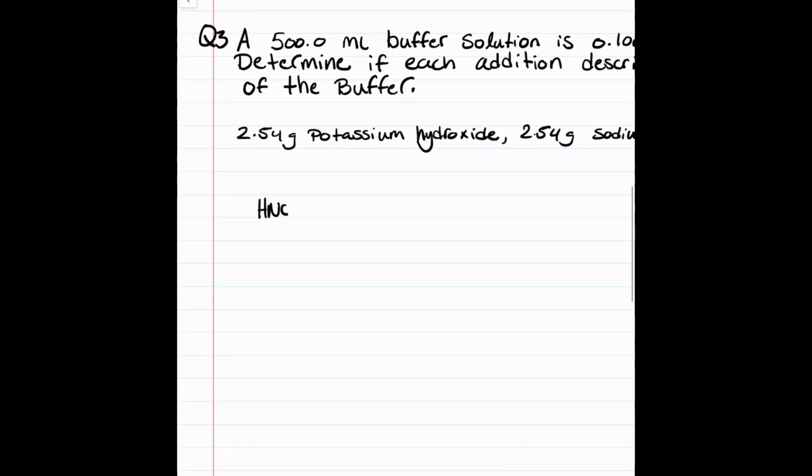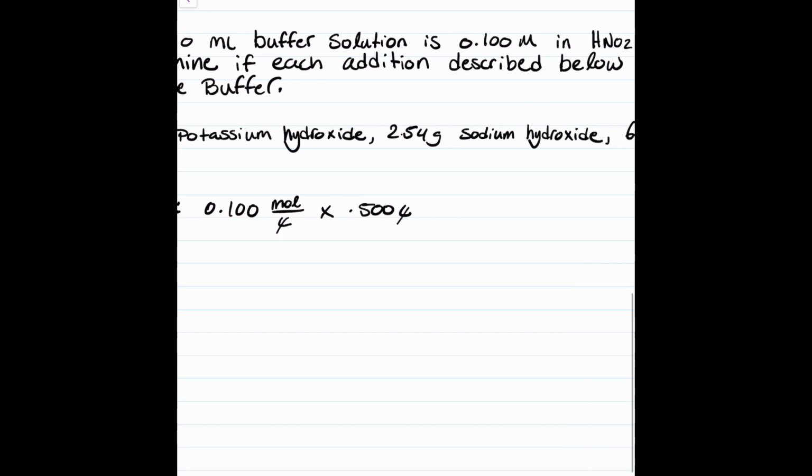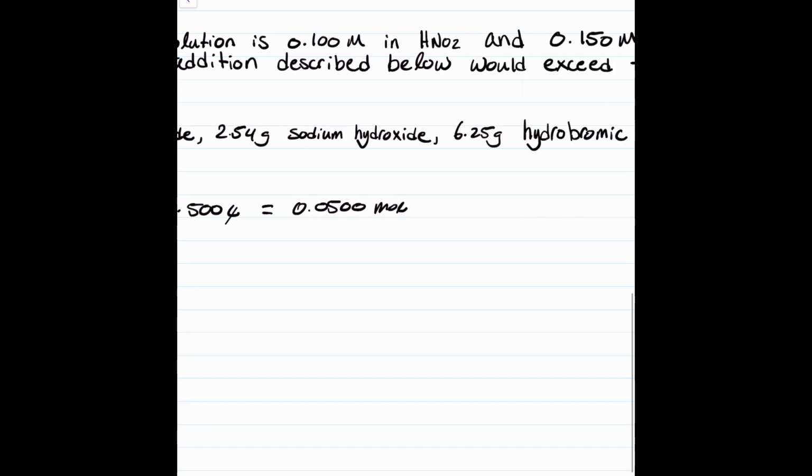We have HNO2, and we are given that we have 0.100 moles over liters. And we can multiply it by 0.500 liters because we have a 500 milliliter buffer solution. Cancel out liters, and we find that we have 0.0500 moles HNO2.